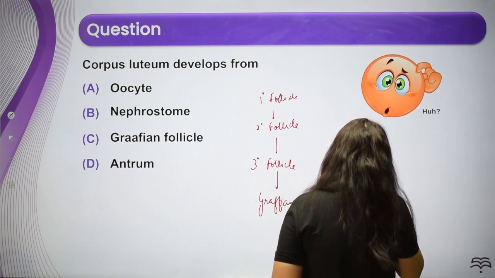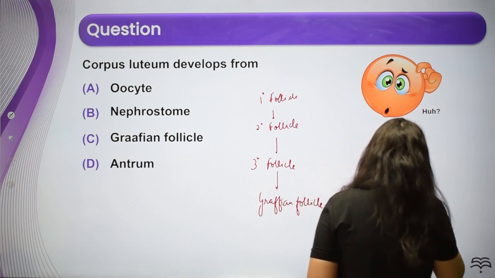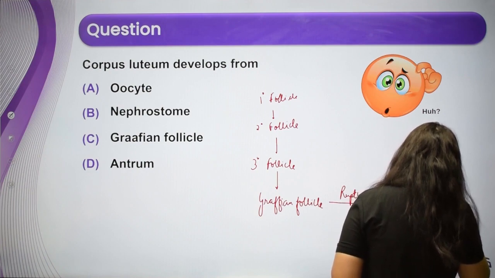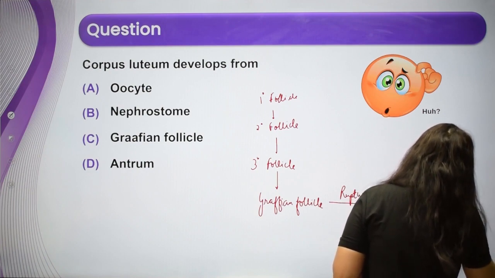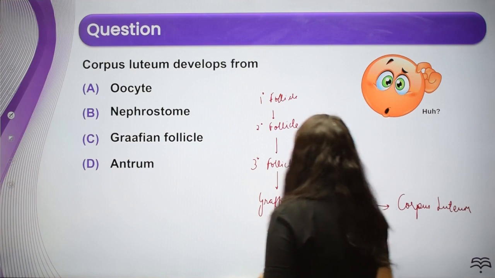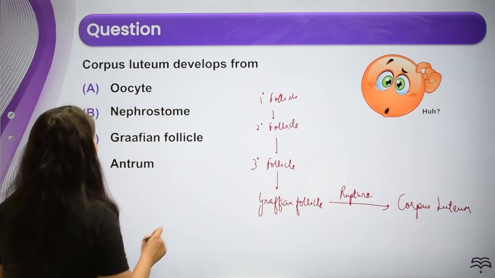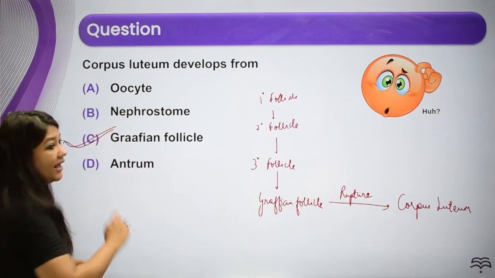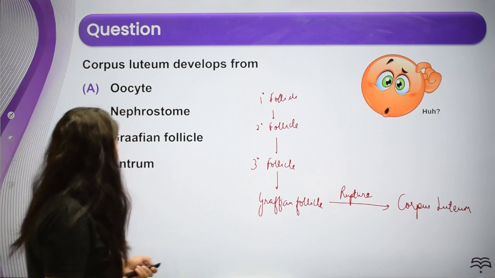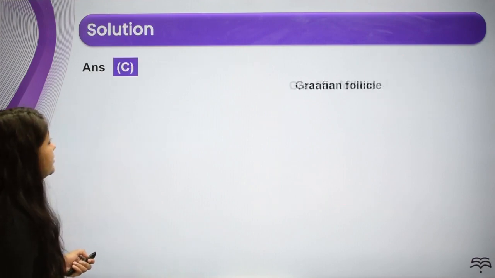It was rupturing to release the secondary oocyte, and it was transforming into the yellow body called corpus luteum. So what is going to be our answer? Corpus luteum develops from Graafian follicle. All right.